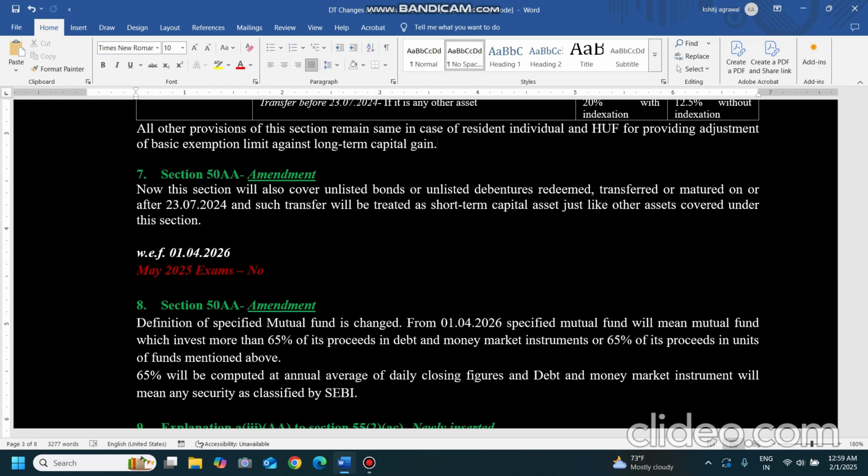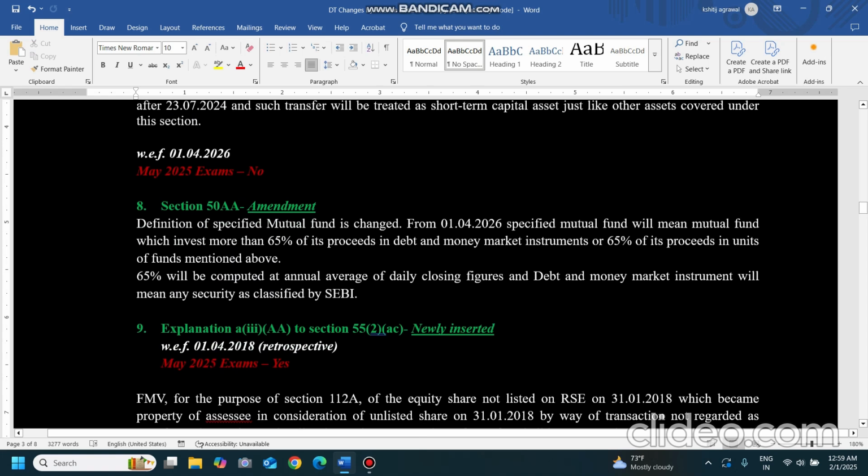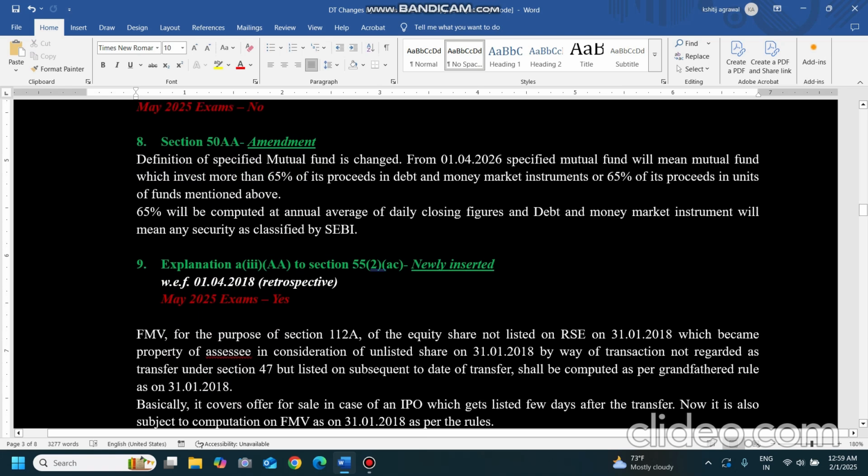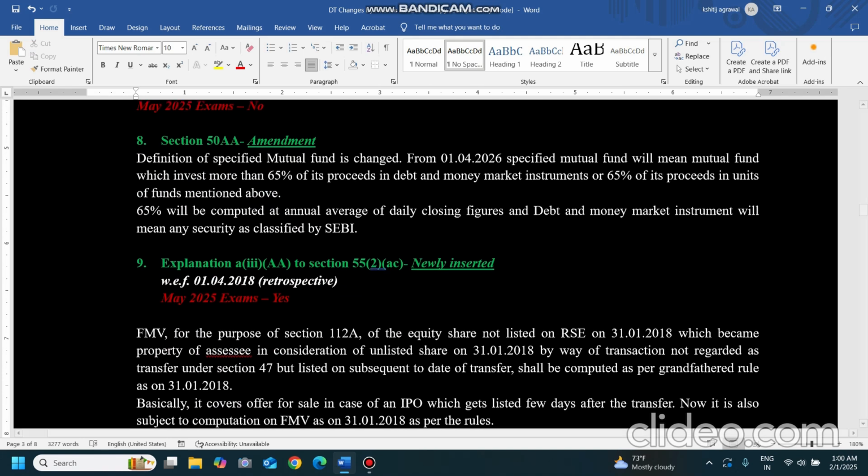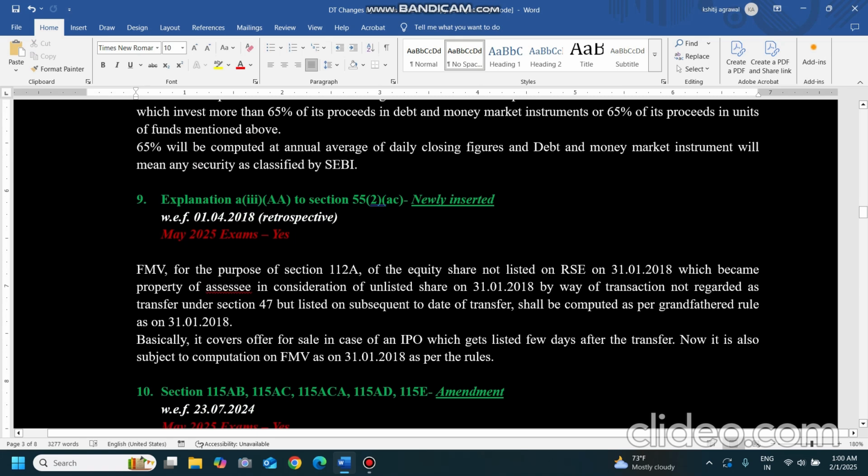Coming to the applicability of the definition, they have changed it to 1st April 2026 because they have given time, as mutual funds have to make some investment, 65%, 95%, 90%, 35%, whatever criteria might be applicable to the mutual fund. So they have given the option to invest in debt or money market instruments or any other mutual fund to a minimum of 65%. They can hold this minimum of 65% investment by 1st April 2026, and this 65% should be calculated on the annual average of daily closing figures of debt and money markets. So this is not applicable for now. SEBI guidelines will be applicable over here. 1st April 2026 is the applicability date.